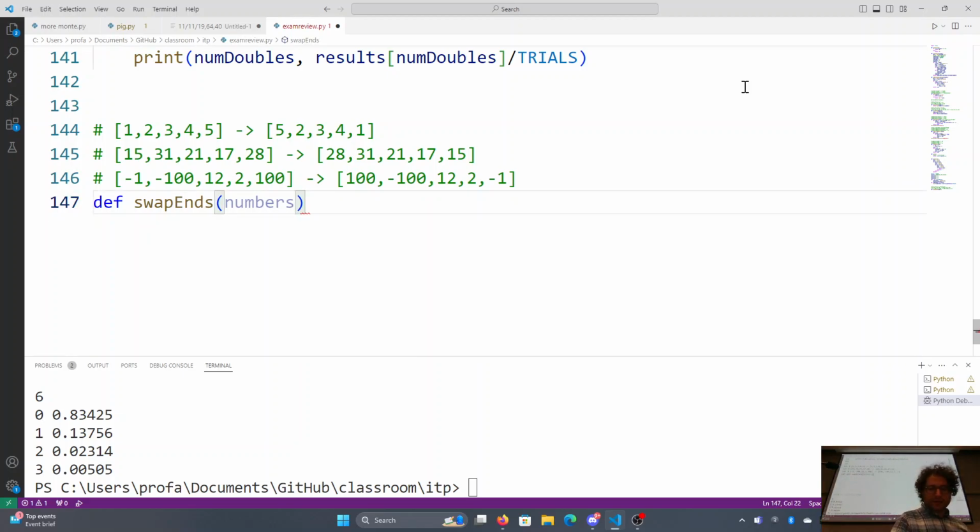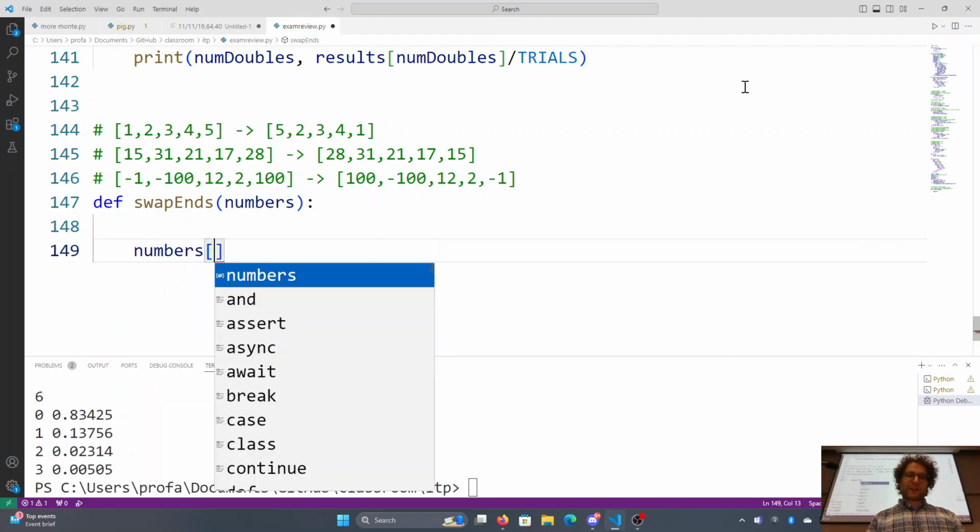Now the main thing over here is that to swap numbers, you need three variables, or you need a temporary variable, to swap two numbers. Because if you think about it for a second, we've got the numbers.